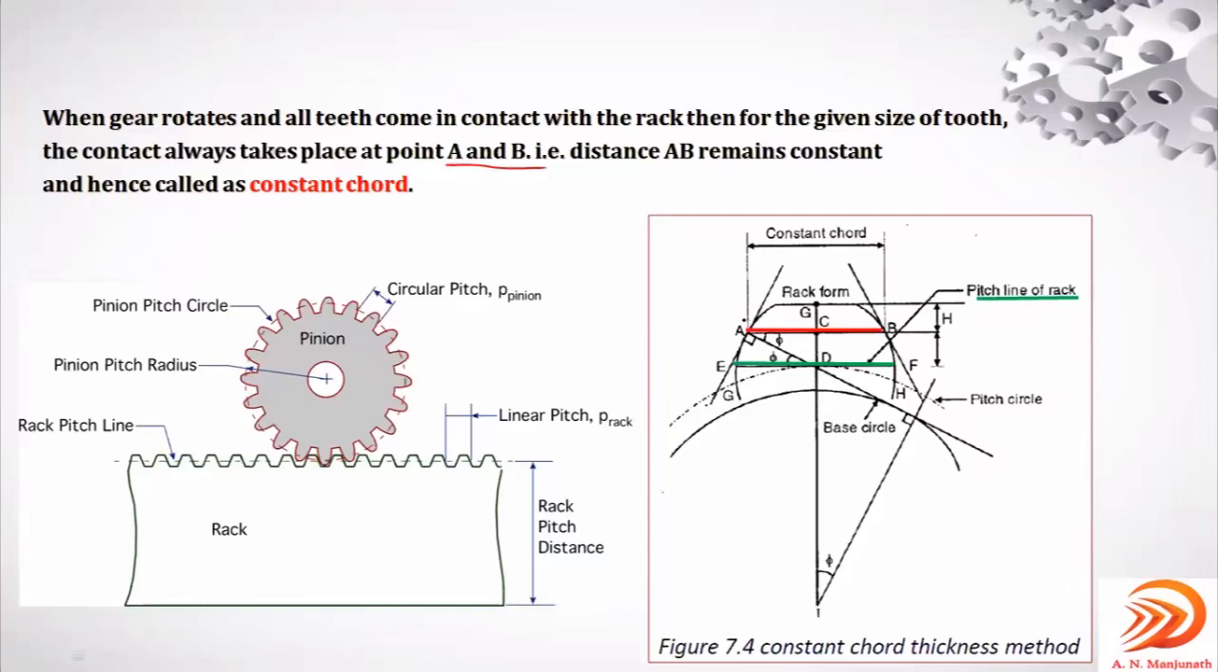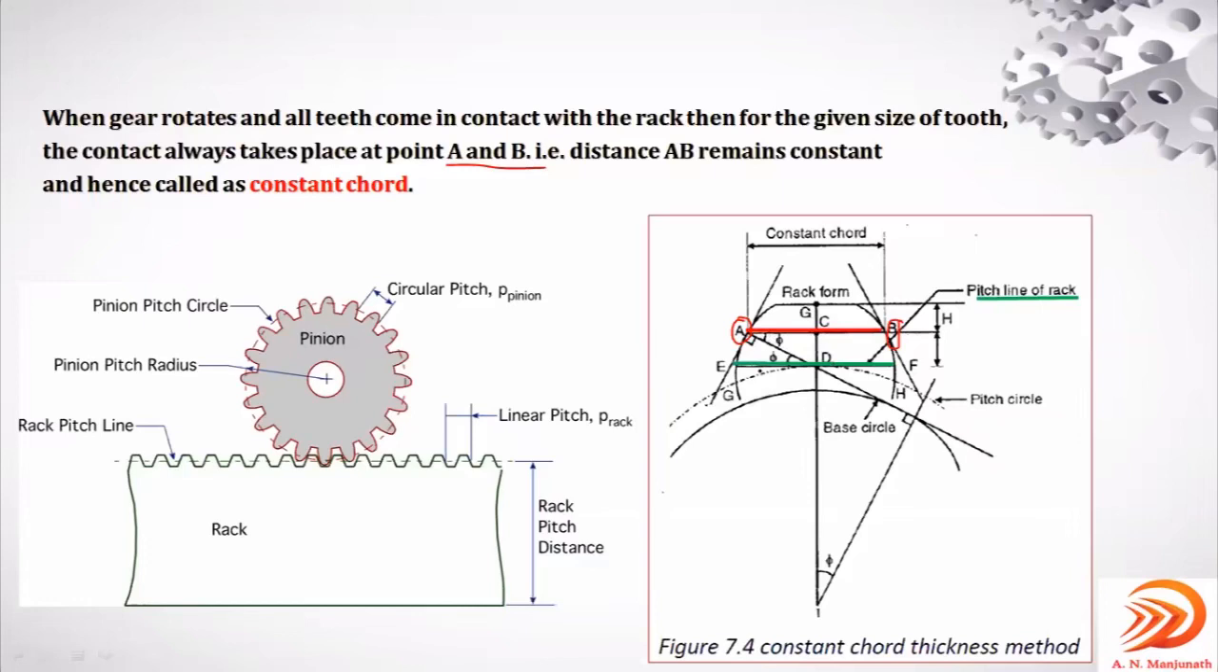From this point A to B, it always makes the contact. This distance AB remains constant. Irrespective of any tooth making the meshing with this rack, this distance will remain constant, and this distance is considered as the constant chord AB. So that's why here I have shown it in the red color thick line.